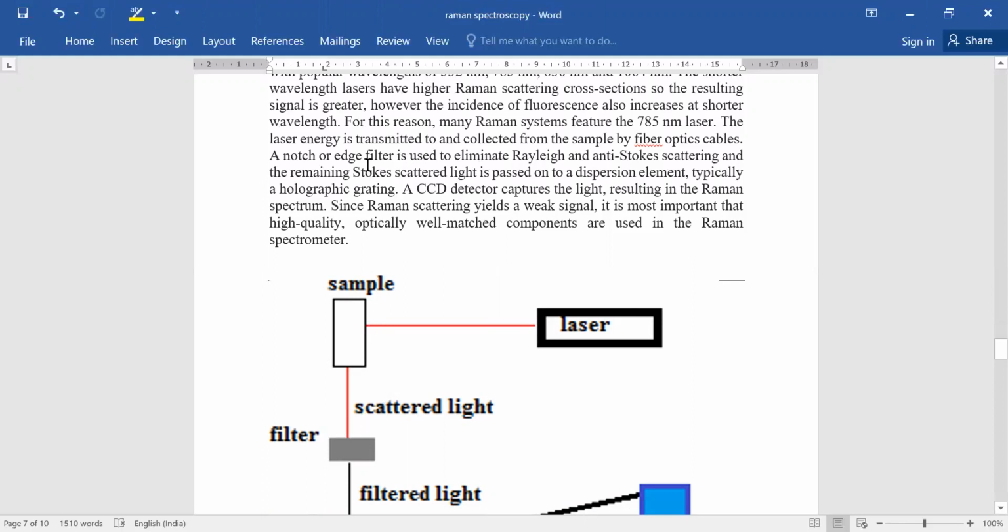What is the use of the filter here? This filter eliminates Rayleigh and anti-Stokes line scattering, and the remaining Stokes scattered light is passed on to the dispersion element.